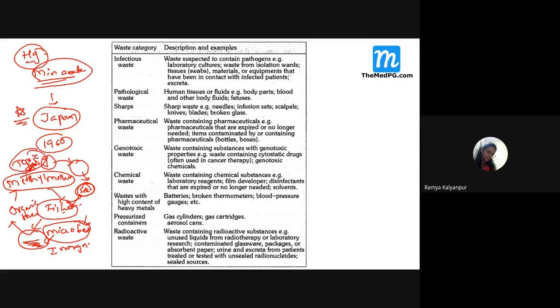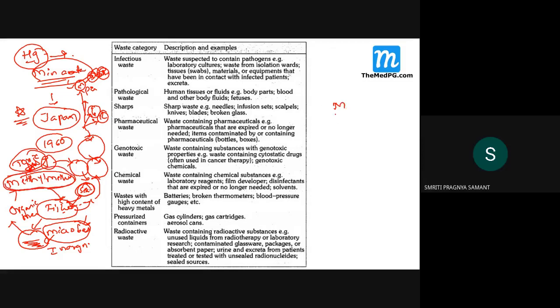Then what happened? This methyl mercury entered the fishes, and man consumed the fishes. Man started getting this methyl mercury into his body, and over a period of time, neurological complications started. Along with this, renal complications and GI complications. Ultimately it resulted in paralysis, mental confusion, then death. So this is about Minamata disease of mercury poisoning. This episode occurred in Minamata, Japan, and it is basically because of methyl mercury, which is an organic mercury.